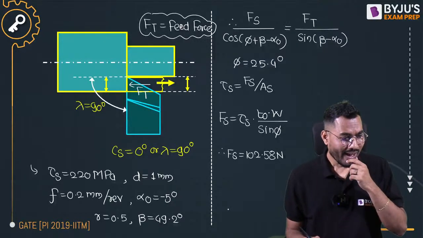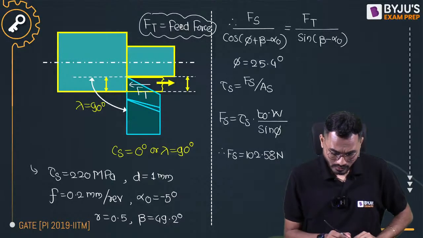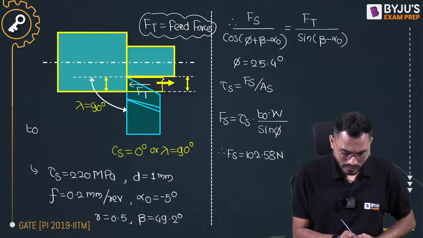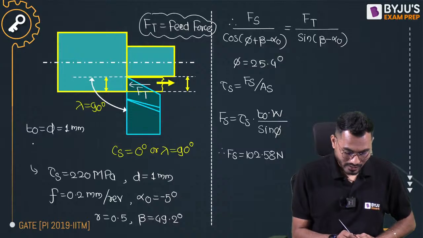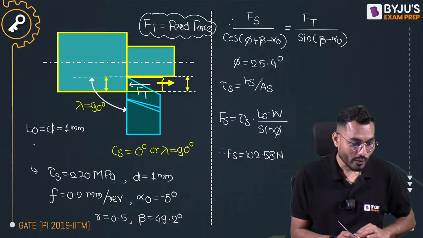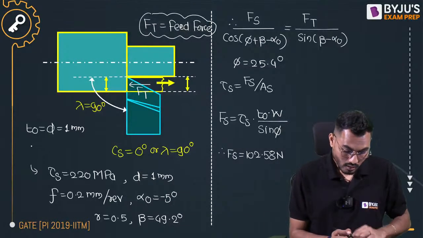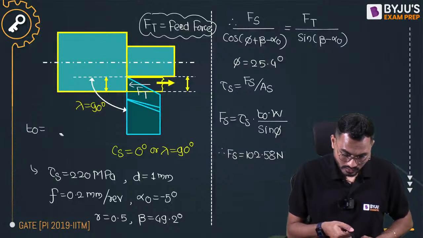Can I say that here, if these values are given, uncut chip thickness t0 will be exactly the depth of cut, that is 1 millimeter. And the width of the cut is exactly equal to the width of the chip. So uncut chip thickness is not this. I know that, sir.